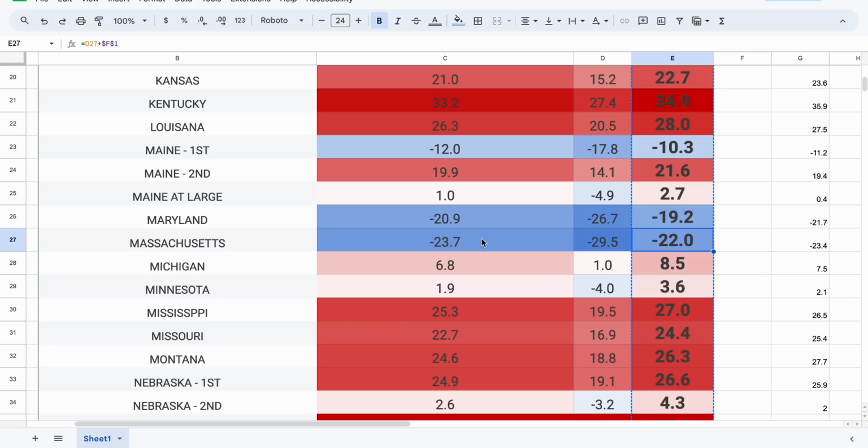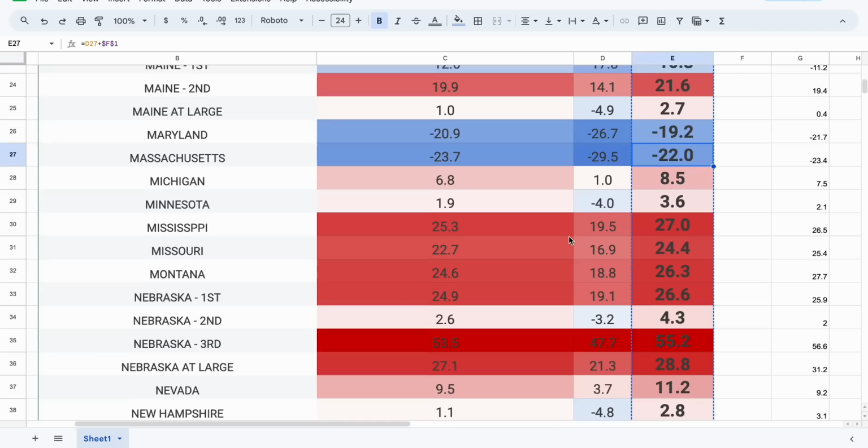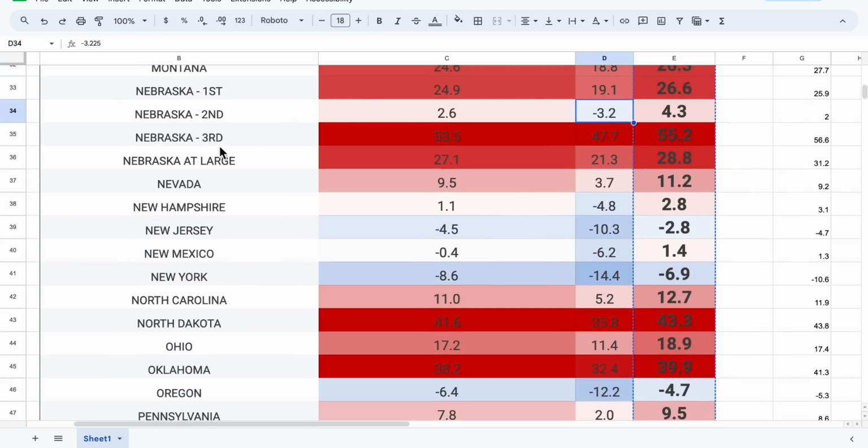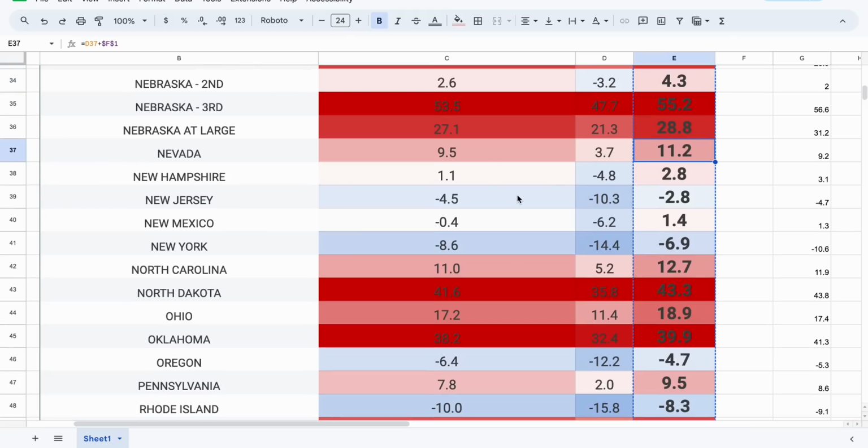Massachusetts, I have him up 22 points. The demographic breakdown has him up 21.4 points. Minnesota, the demographic breakdown has him up by 4.3. I have him up 3.6. Nebraska's second, they have Trump up there by 8. I only have him up by 4 because I suspect that state's going to trend to the left by quite a bit. Nevada, I have him up 11 points. They only have him up by 9.8.